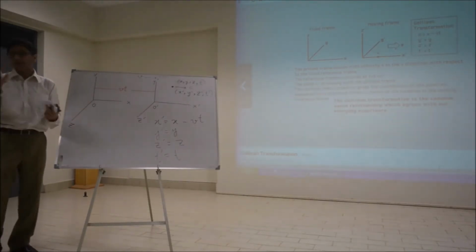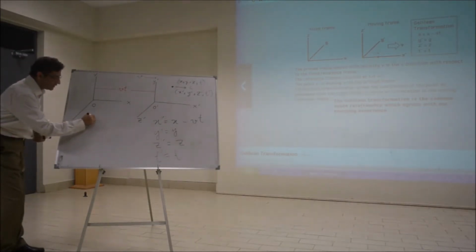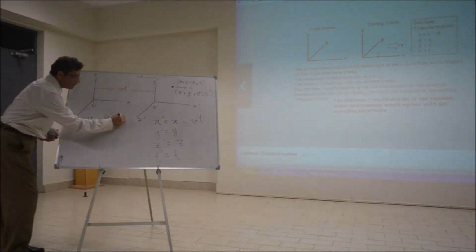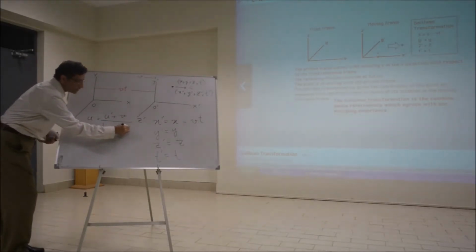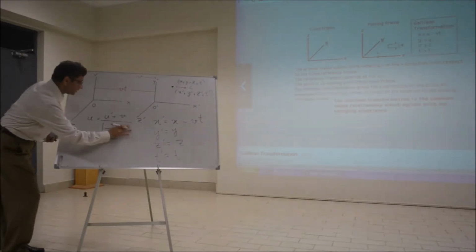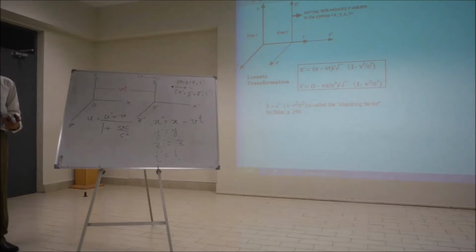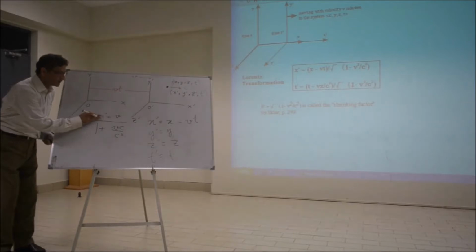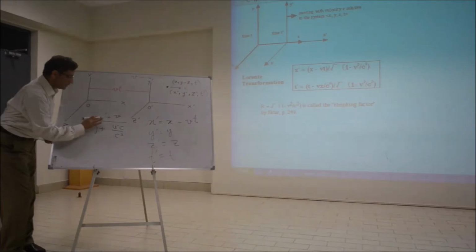Let me just tell you what the correct velocity addition formula is. The correct velocity addition formula is this: u equals u prime plus v over 1 plus v u prime over c squared. That's the correct one. How do I know this is correct? This will give you c for both observers.